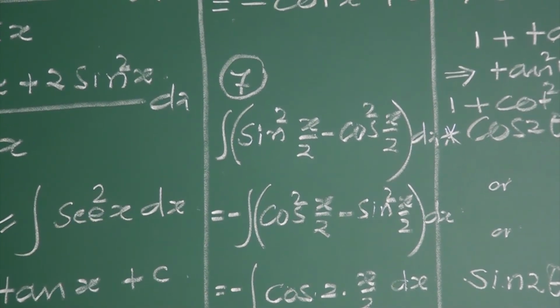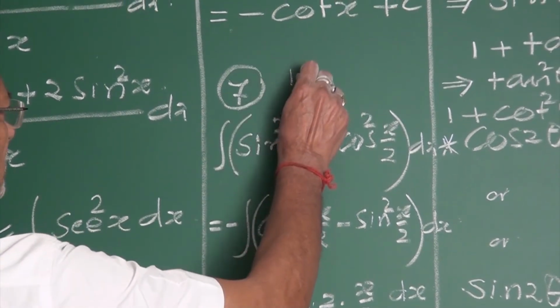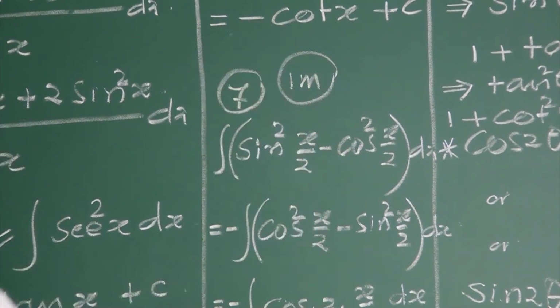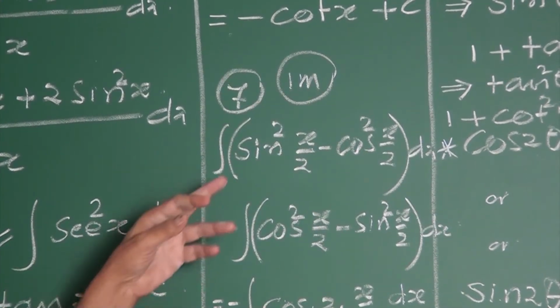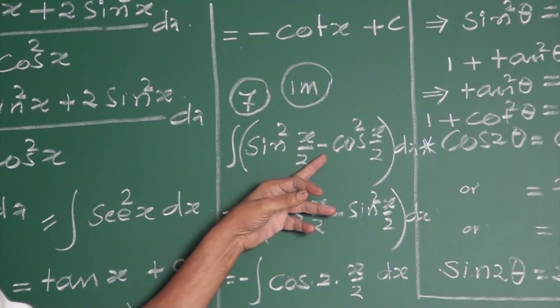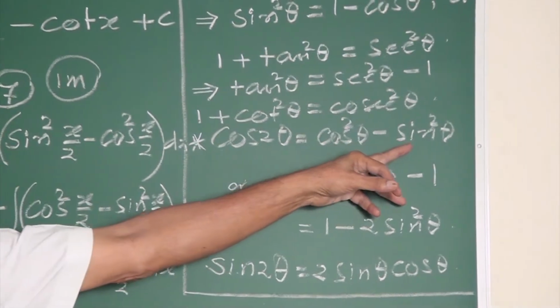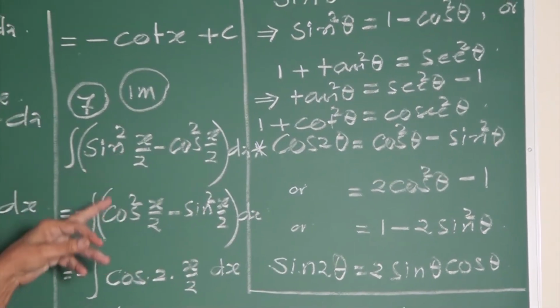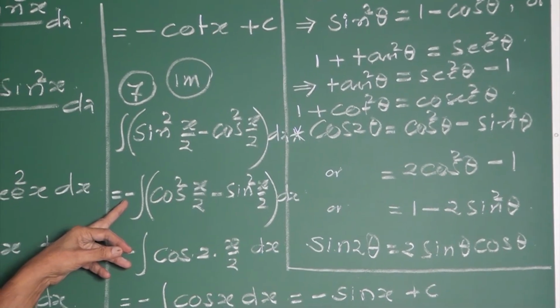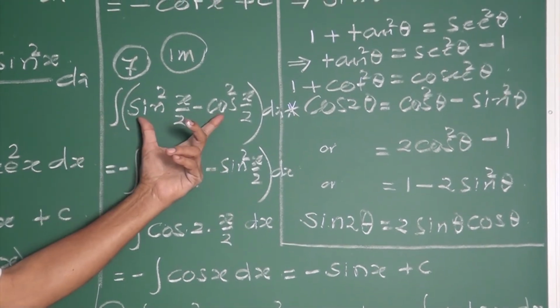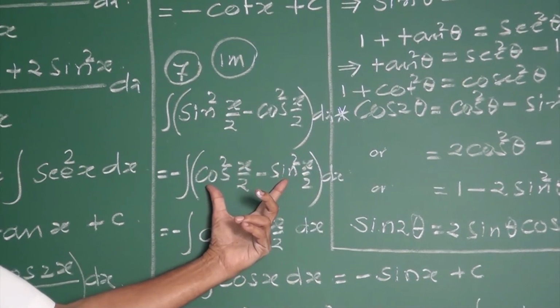It is a very good example of a 1 mark question, my friend. Evaluate the integral sin square x by 2 minus cos square x by 2. For the formula cos 2 theta, cos square minus sin square, you have to take minus outside. If you take minus outside, this sin square minus cos square becomes cos square minus sin square.